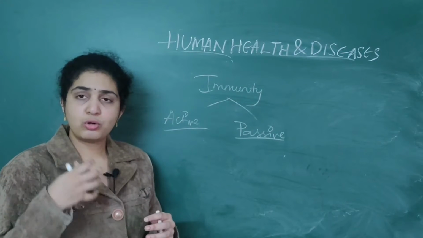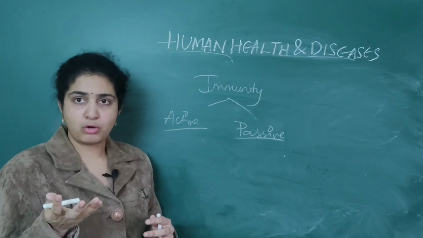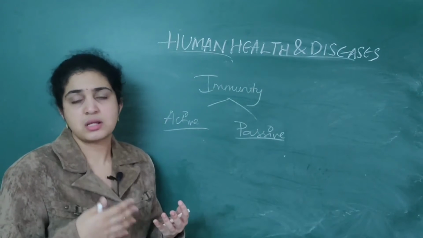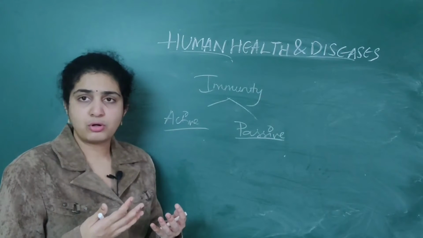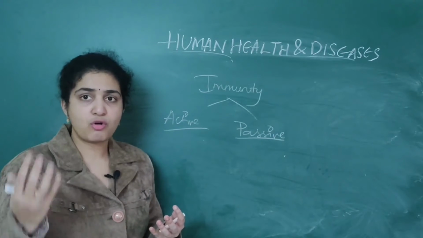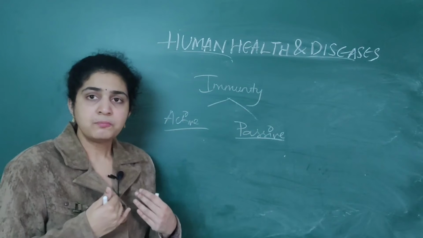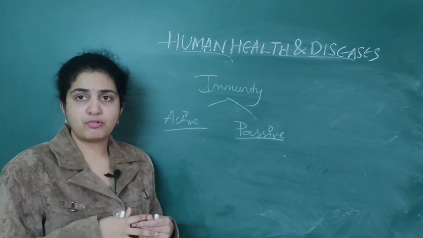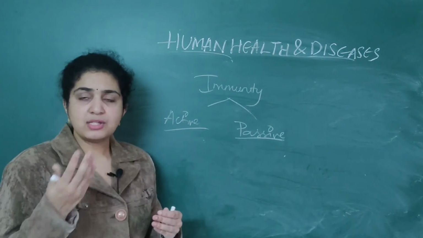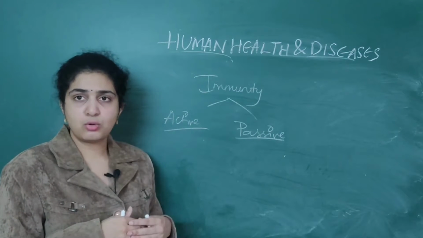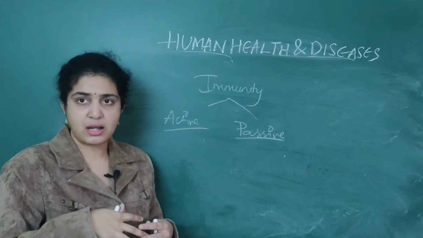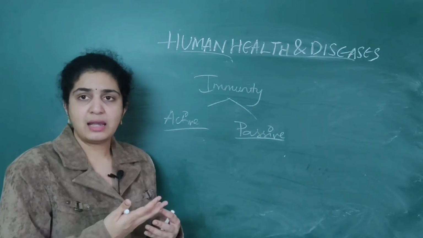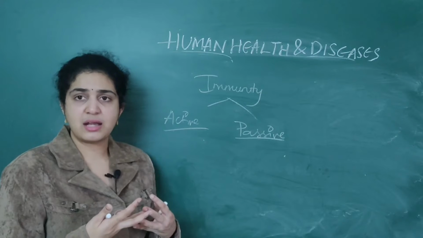In our body, I have told you, antibodies are produced to fight against the antigens. In the last class we have discussed antigens. Antigens means what? Foreign substances. Then antibodies means what? Those which are produced by the individual. So when antigens are entering our body, there should be something which will help us to protect from these antigens.